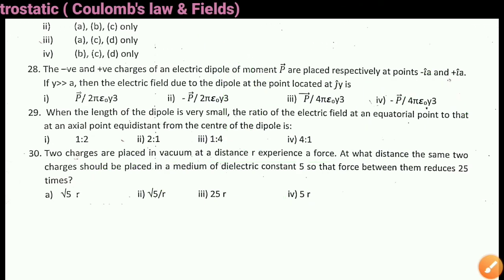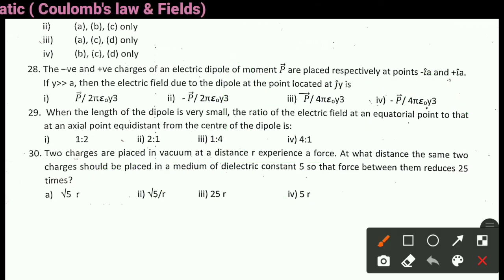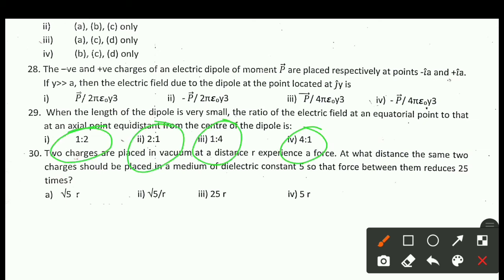Next question is question number 29. When the length of the dipole is very small, the ratio of electric field at an equatorial point to that at an axial point equidistant from the center of the dipole is 1:2, 2:1, 1:4, 4:1.